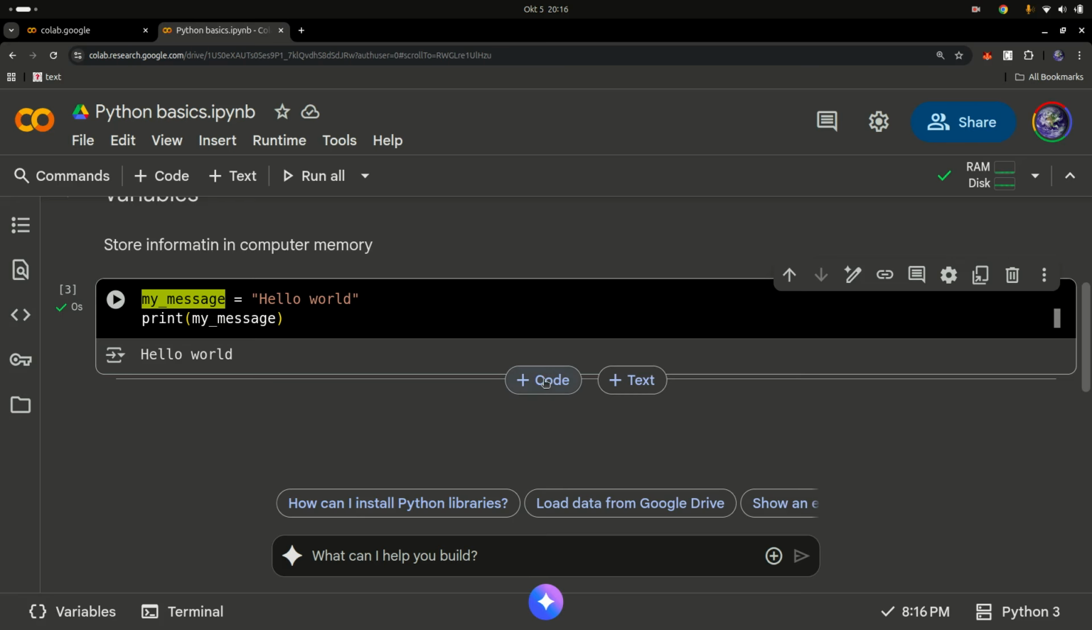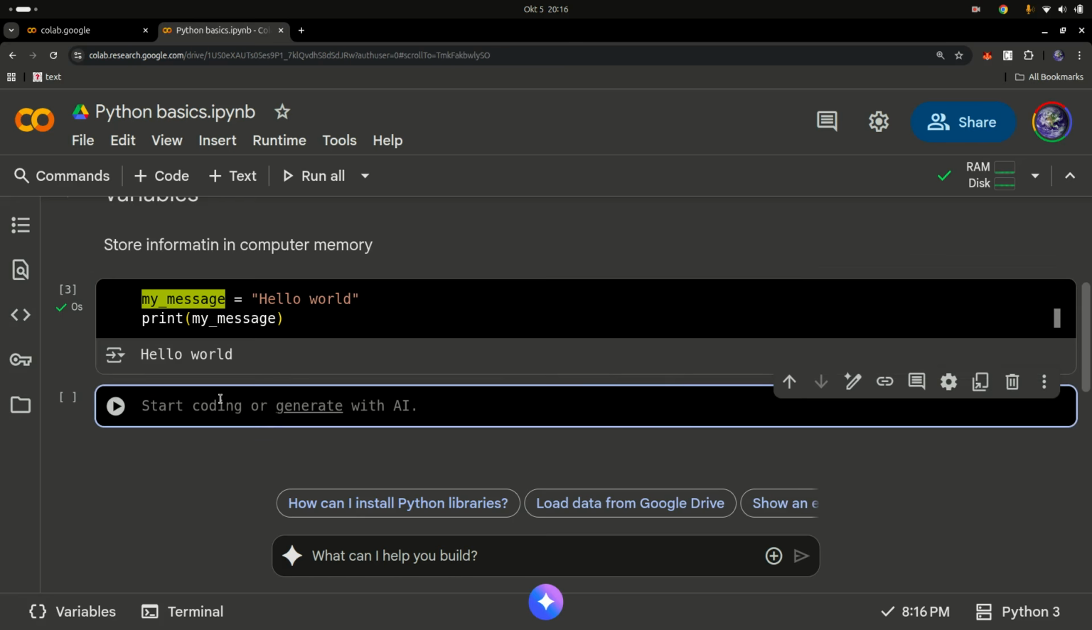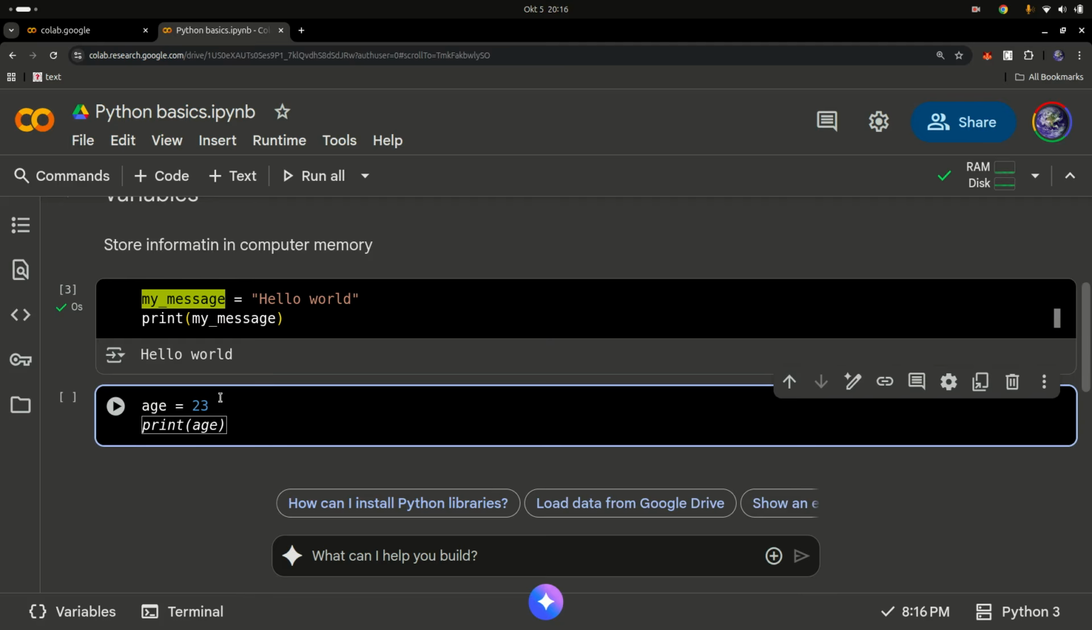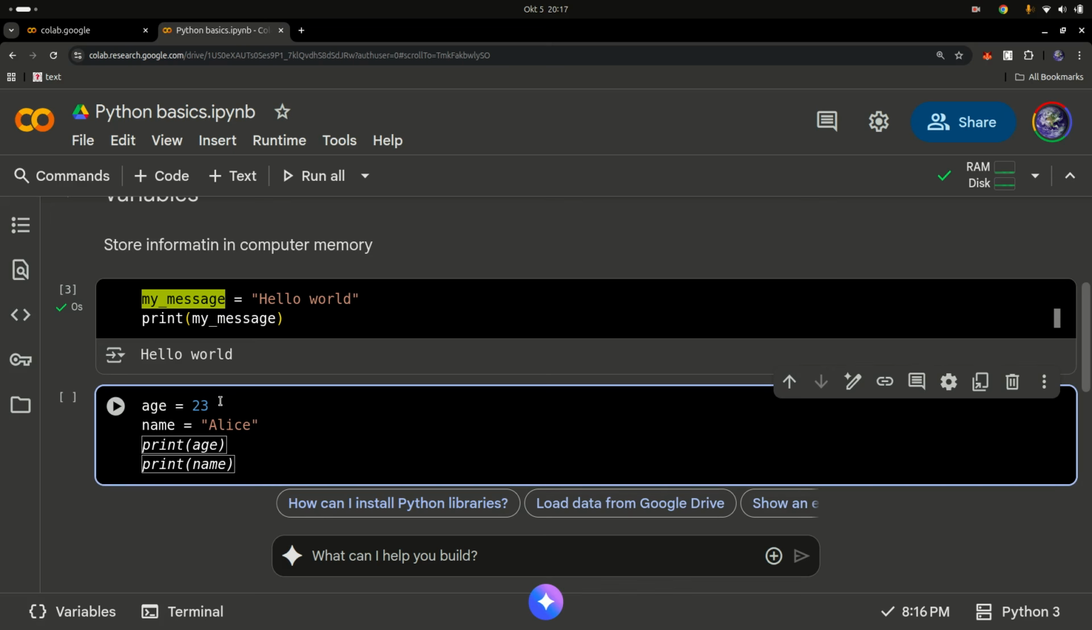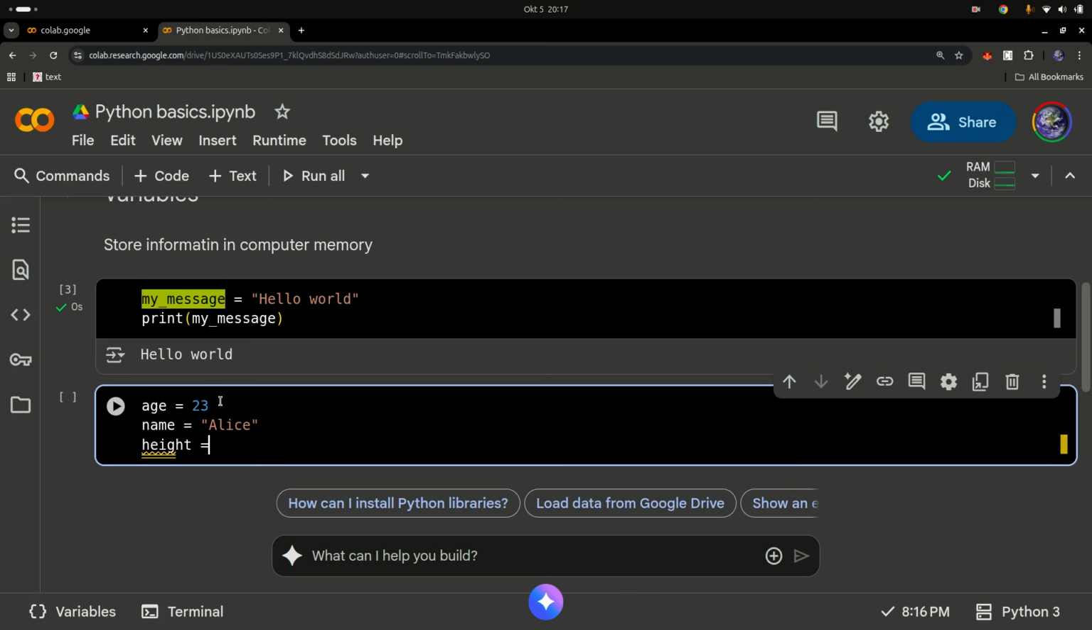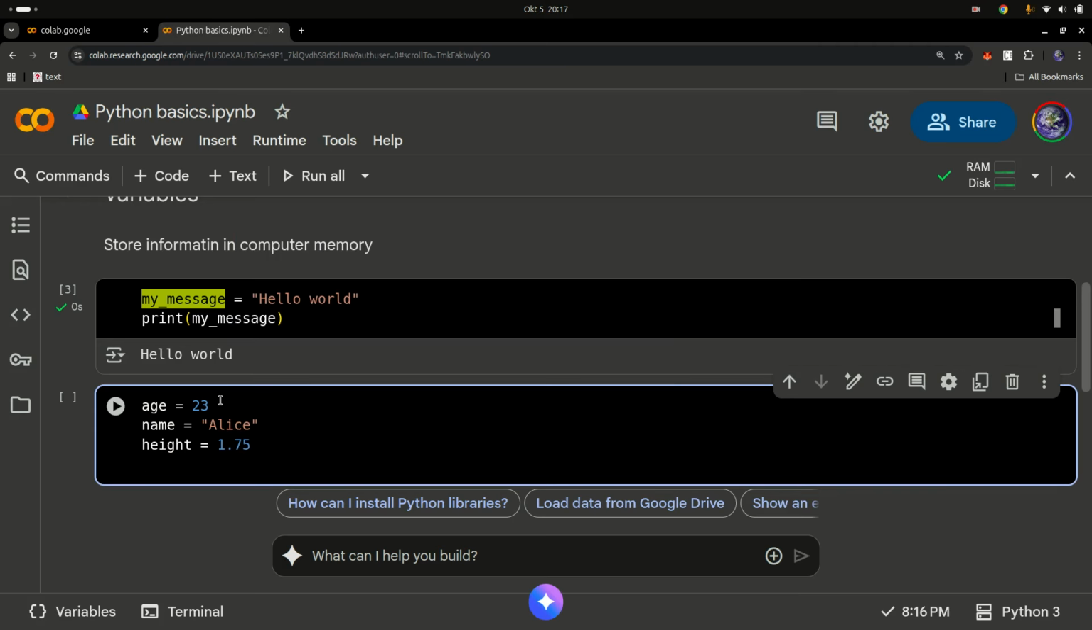I'm going to create a new code cell right here, and I'm going to create age, and say age is equal to, let's say you're 23 years of age. You can create your name, and let's say your name is Alice or John, and you can create your height, which can be maybe 1.7 or 1.75. And you can create, are you a student or not? I'm getting auto suggestions right here.